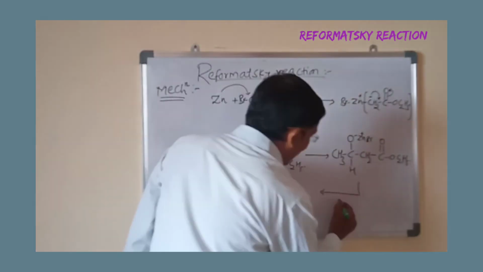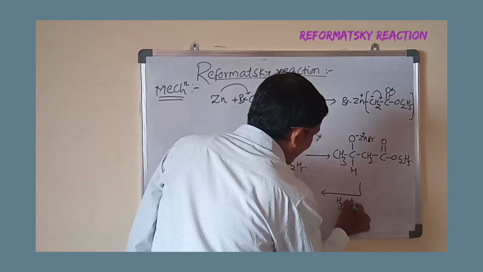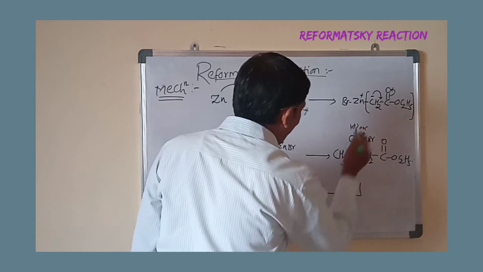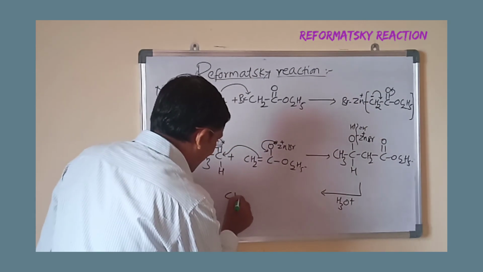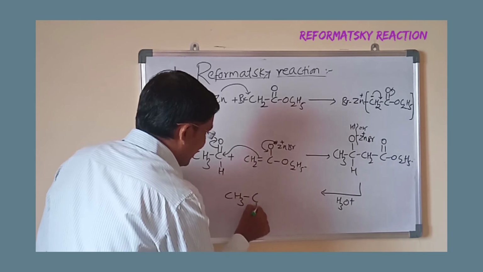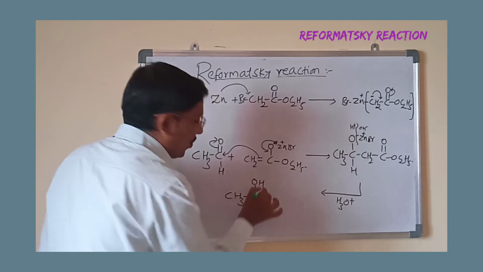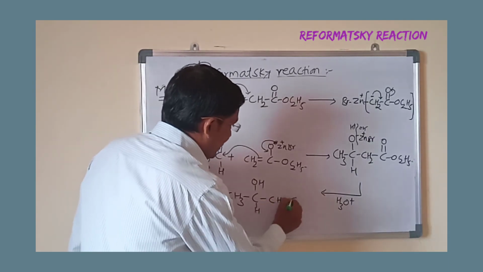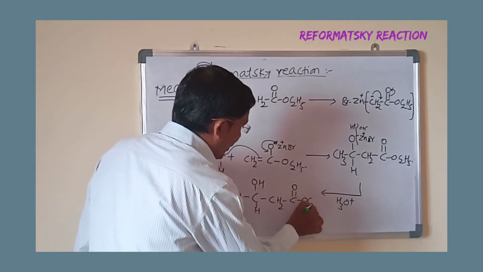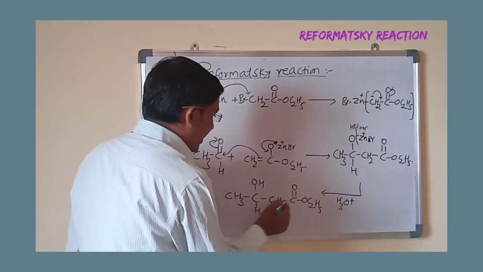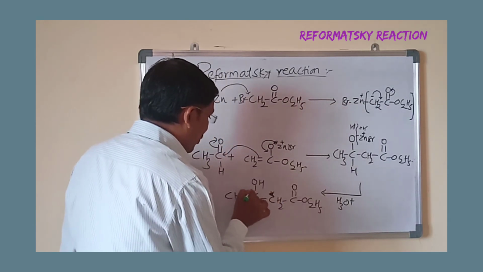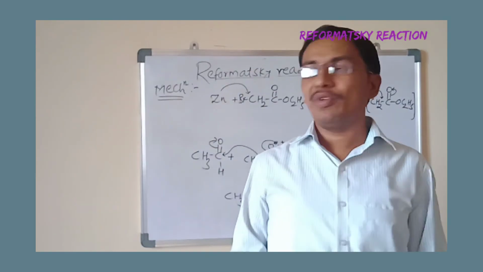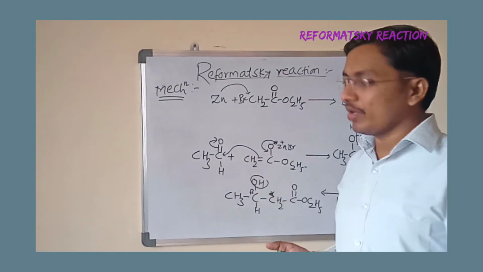On hydrolysis, breaking this bond, H plus and OH minus, we get the product as beta hydroxy ester, CHOH CH2 C double bond O OC2H5. This is a beta hydroxy ester. This is our target molecule. In this way, we will get the beta hydroxy ester.